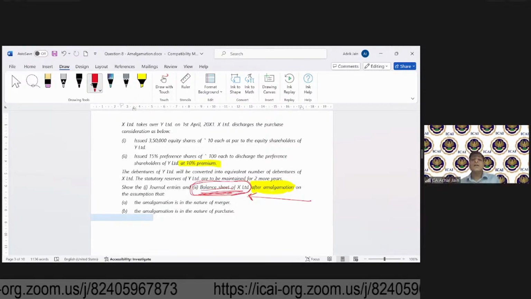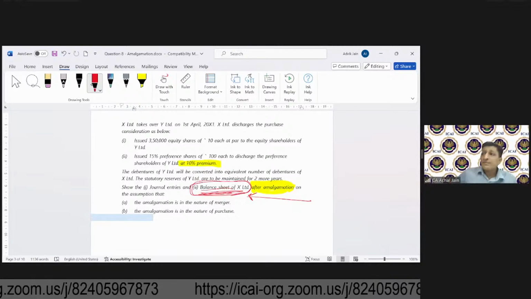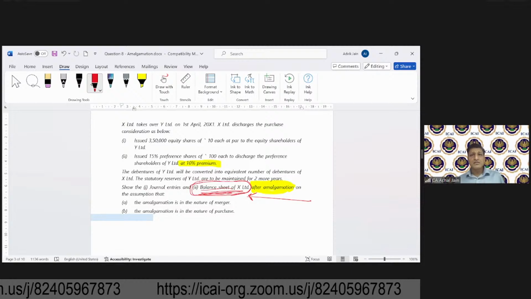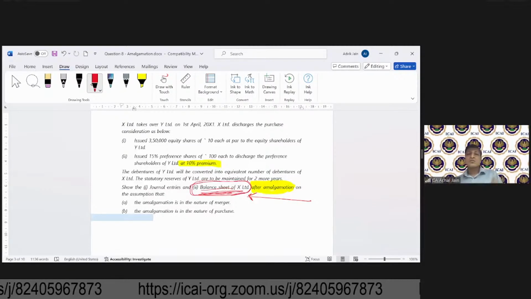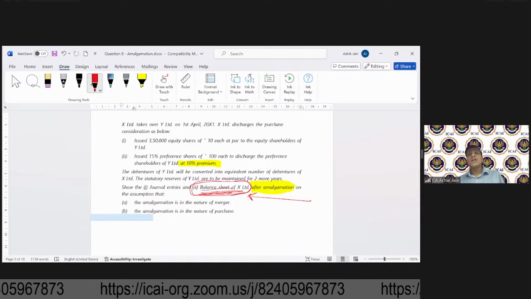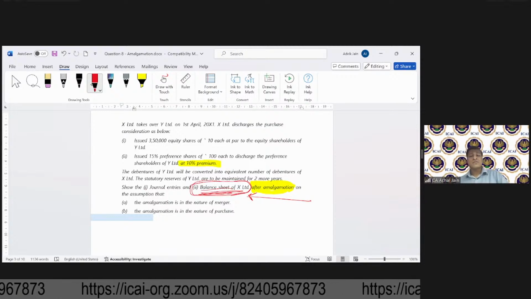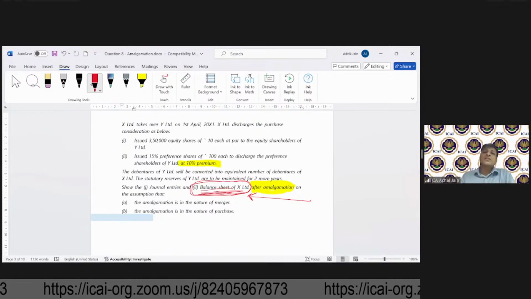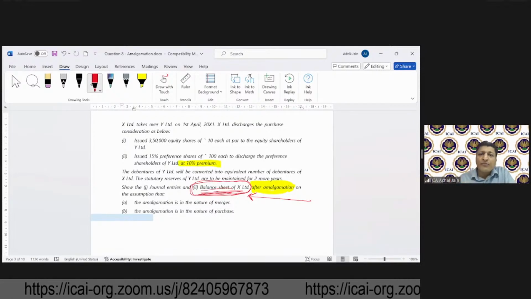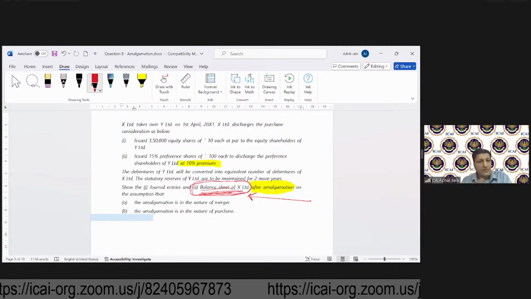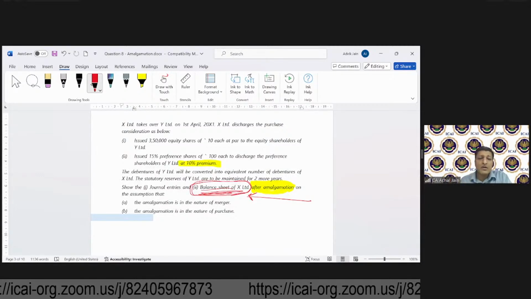Now you may be thinking, but sir, how do we decide this? So you don't need to decide. If the question is specifying this, in this case, the question is talking about both the methods. If the question is talking about nature of merger or nature of purchase, you should not think that it will not become nature of merger or nature of purchase. You will just fulfill the requirements of the question. So we'll just go by the requirements of the question.